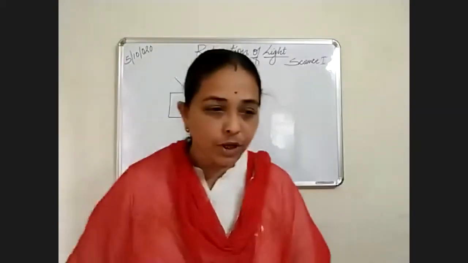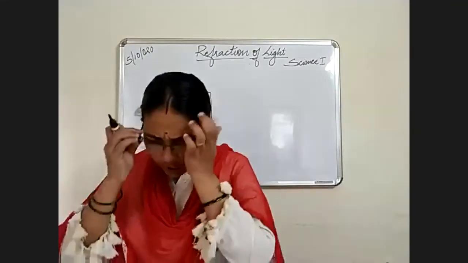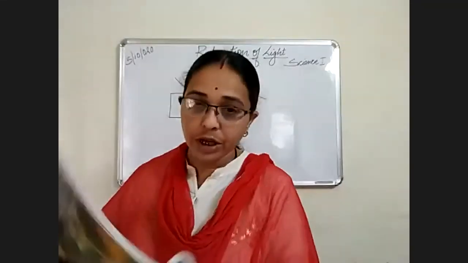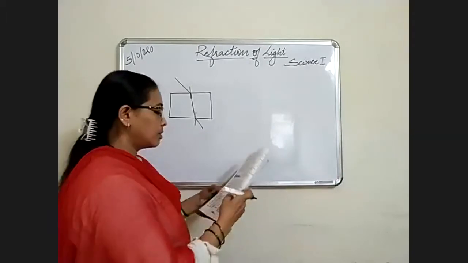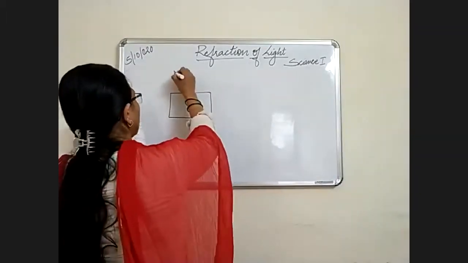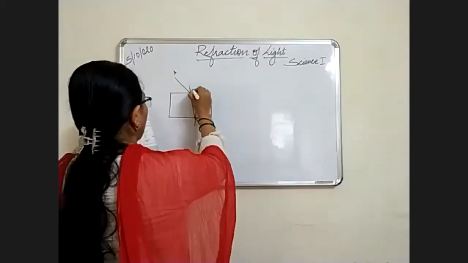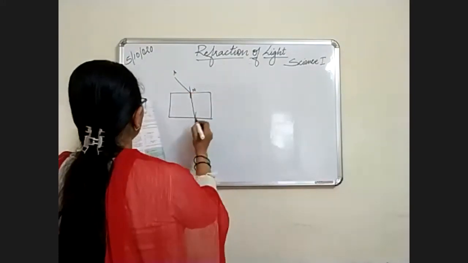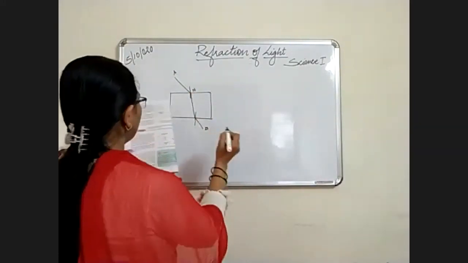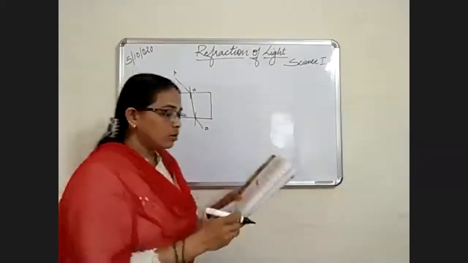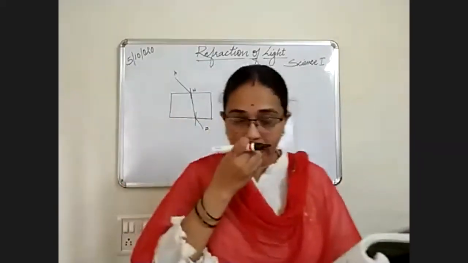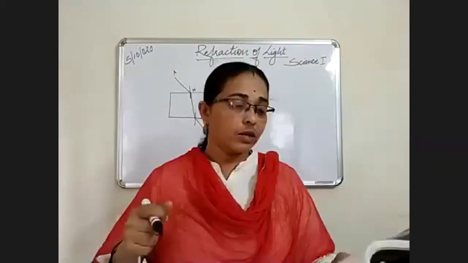In your textbook it is given. They have given the names for the rays. These names are A, N, B. Okay.